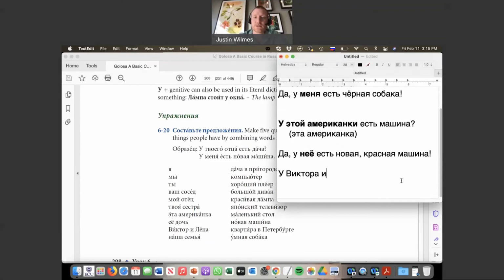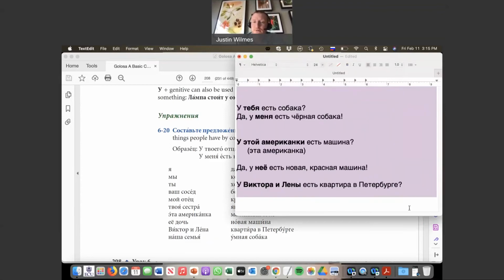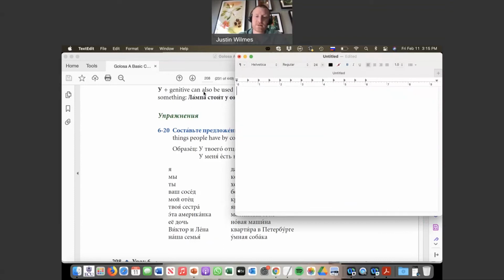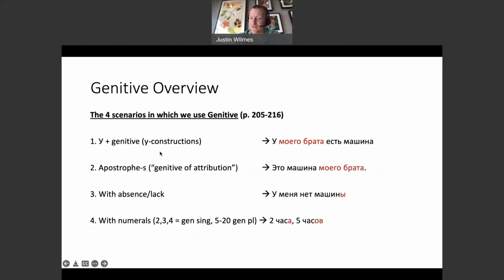У Виктора и Лены есть квартира в Петербурге. So, do Victor and Lena have an apartment in St. Petersburg? Виктор и Лена become у Виктора и Лены. Those are the genitive masculine and feminine forms, right? Okay, so to go back again one more time, this is one of our 4 ways we use genitive, right? It's the u construction. So when we use u plus the genitive, that's the way we're going to do it.